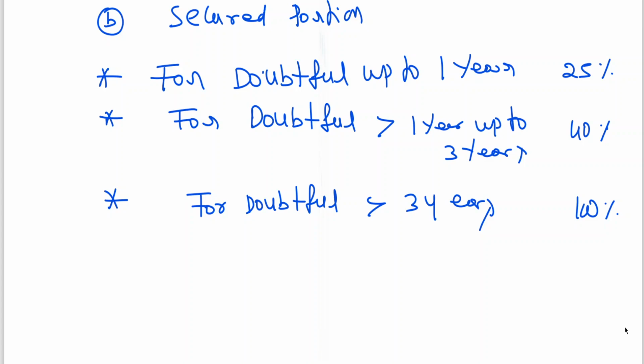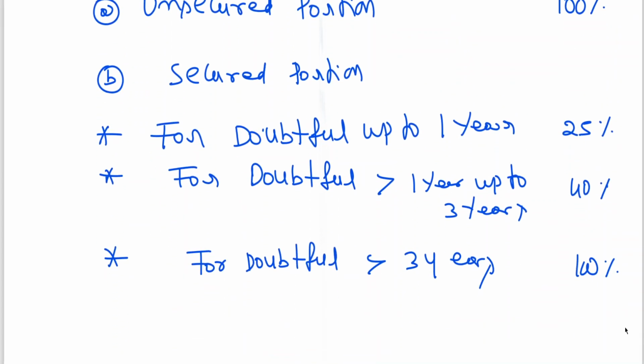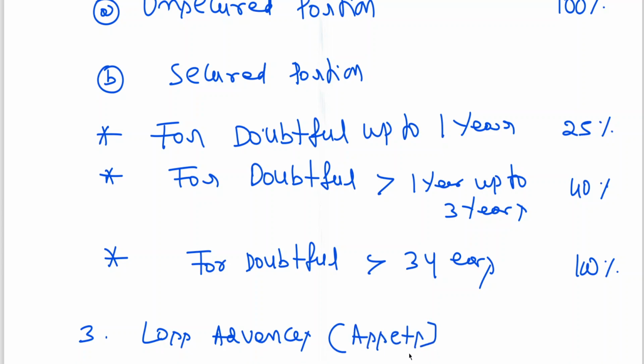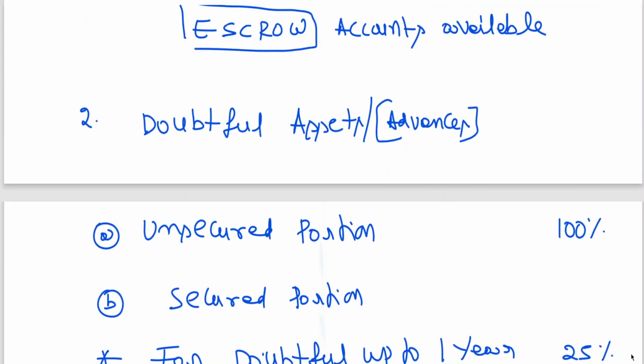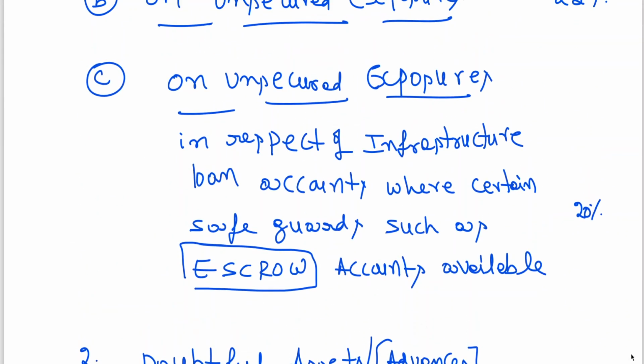Next, the third category, loss advances or loss assets. The chance of collecting the money is meager, or the chance of collecting the money is nil. It can be called loss assets or loss advances, where you need to create 100% provision. These provision rates you should be thorough with. Clear to all of you?